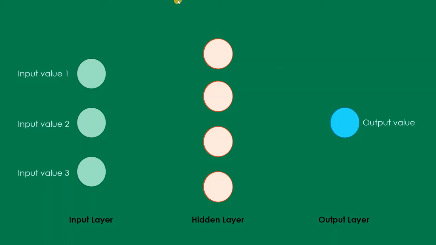So these four neurons consist of the hidden layer, and we are going to connect this neuron to this neuron. So basically we are connecting all of these neurons by using a synapse that we talked about earlier. So this input value is connected. For example, this is known as x1. It is connected to all these hidden layer neurons. Similar thing goes for input value 2 and input value 3.